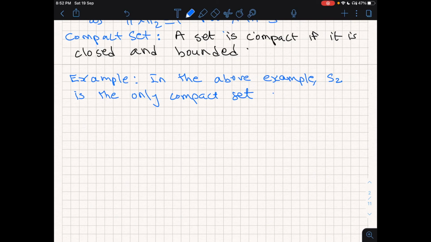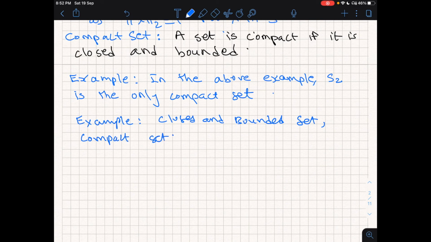So let us take another example of a closed set. In fact, I would say a closed and bounded set, or a compact set, which is a set defined by the set of all x such that norm of x is equal to 1. For example, let me take the second norm.